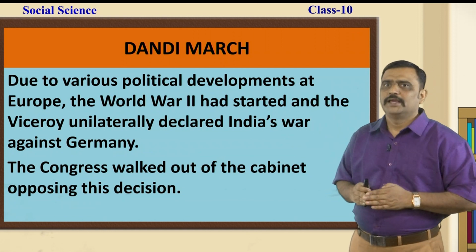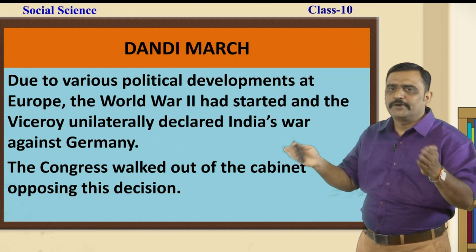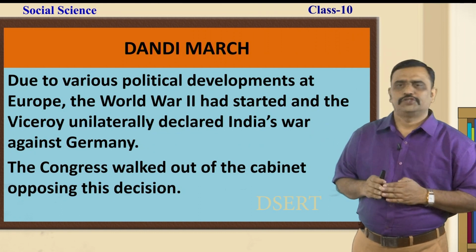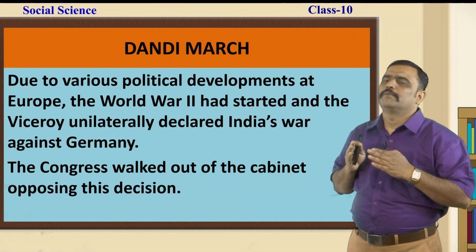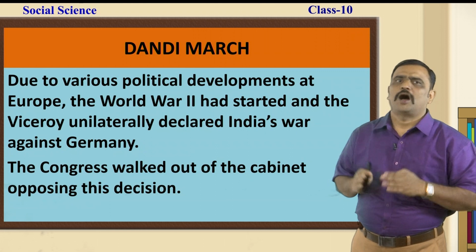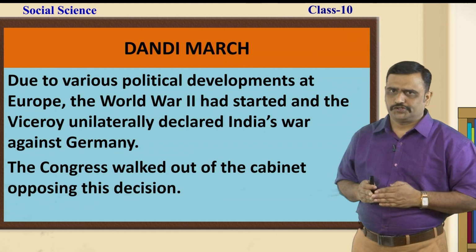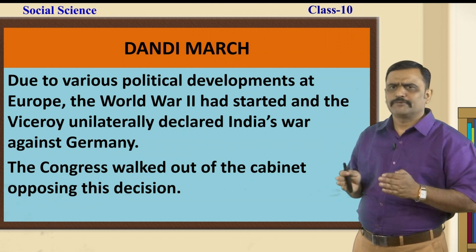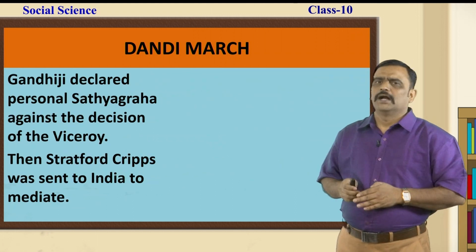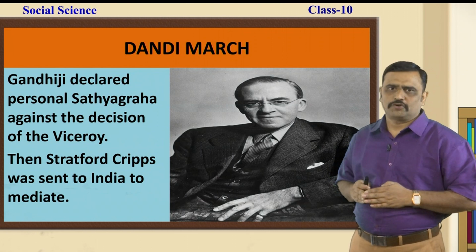Due to the various political developments in Europe, World War II had started, and the Viceroy unilaterally, without taking the consult of Indian representatives or the freedom fighters, declared that India is going to be a part of the Second World War. The Congress walked out of the cabinet opposing this decision. There was no other way left for the British. They had to come back to the Indians. Gandhiji declared personal satyagraha against the decision of the Viceroy.